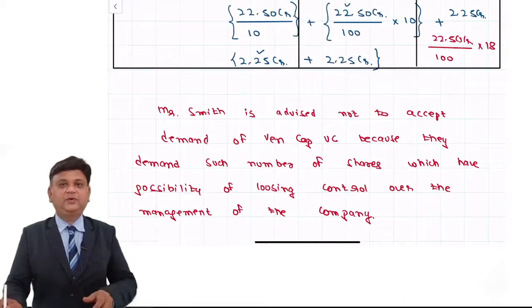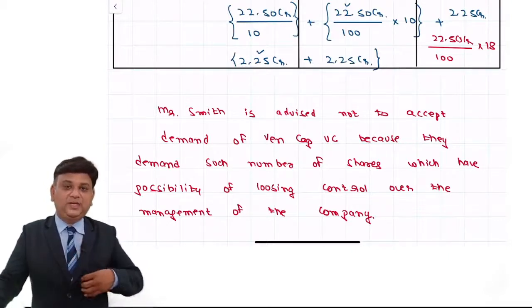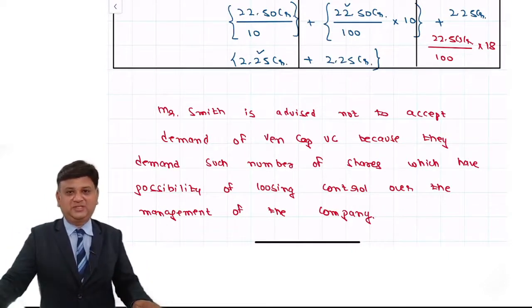So the percentage of the holding by venture capitalists would be more than the percentage of the holding of the promoters.